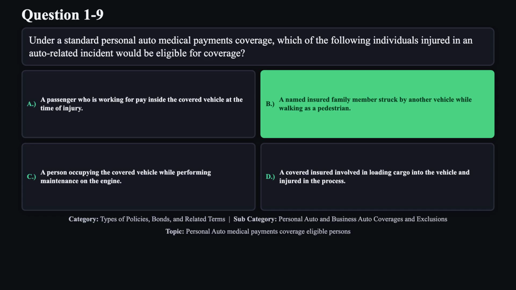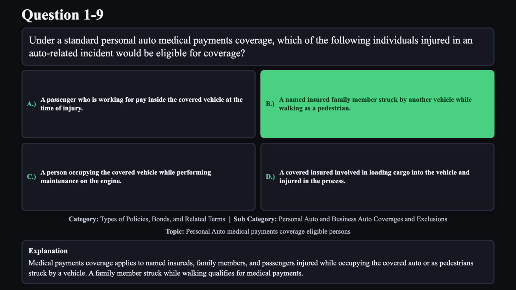The correct answer is B. Medical payments coverage applies to named insureds, family members, and passengers injured while occupying the covered auto, or as pedestrians struck by a vehicle. A family member struck while walking qualifies for medical payments.